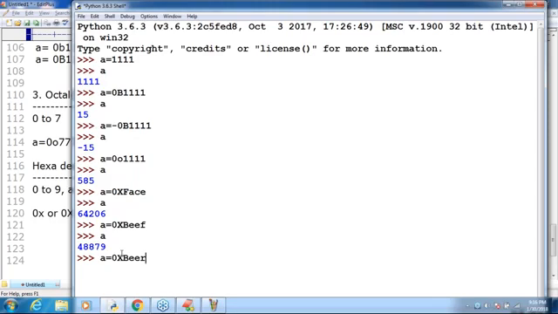Sir, even though it is our favorite, the Python interpreter will give an error. What is the reason for that? Because 0x means hexadecimal, and in hexadecimal, R is not allowed. Syntax error, invalid syntax. Clear, right?